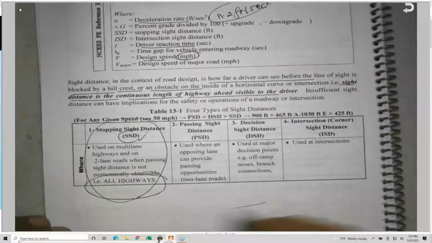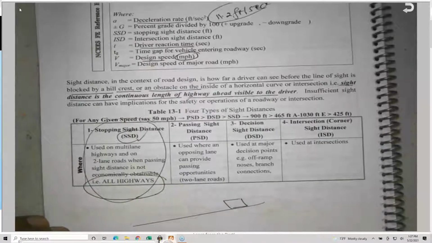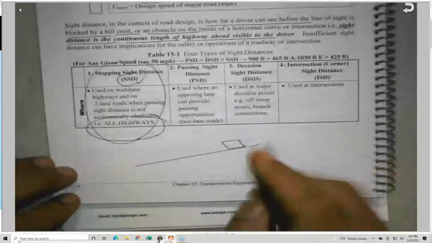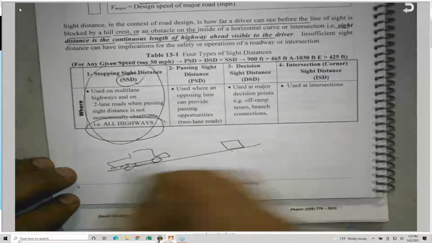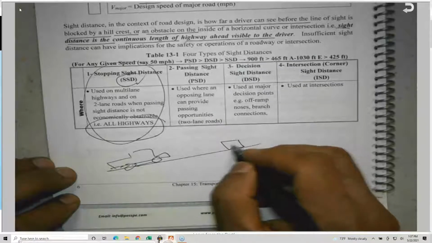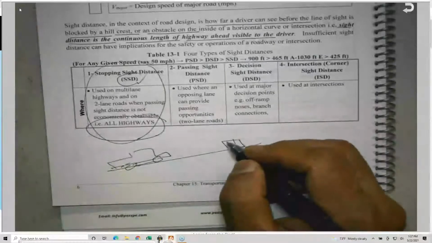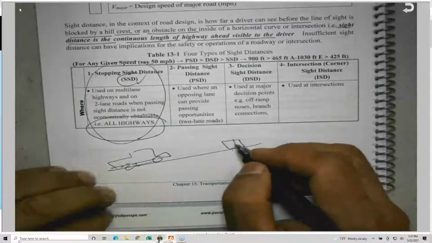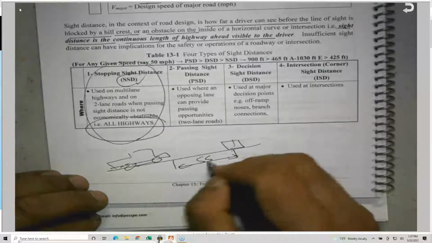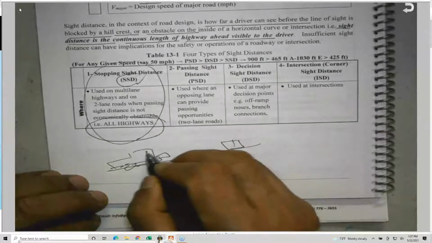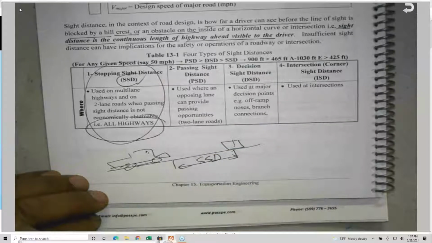So I'm driving and I saw a mattress here, or a tire or any object on the road. I should come to a complete stop before I hit it, within the SSD. You are going to see the illustration right now.